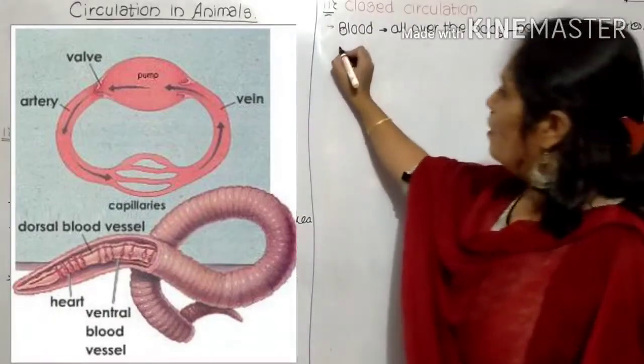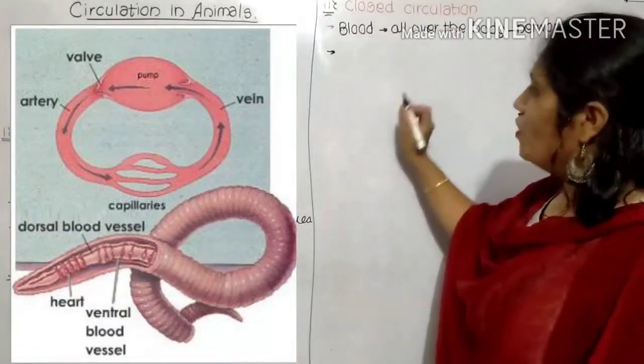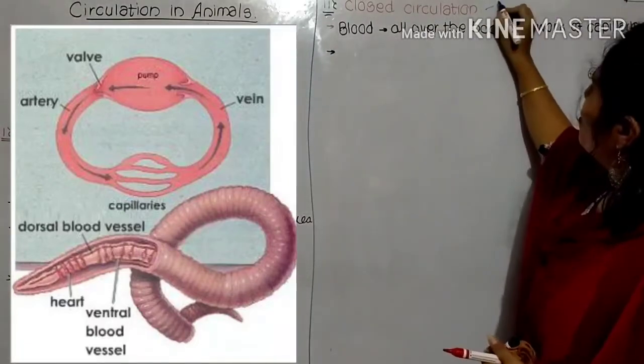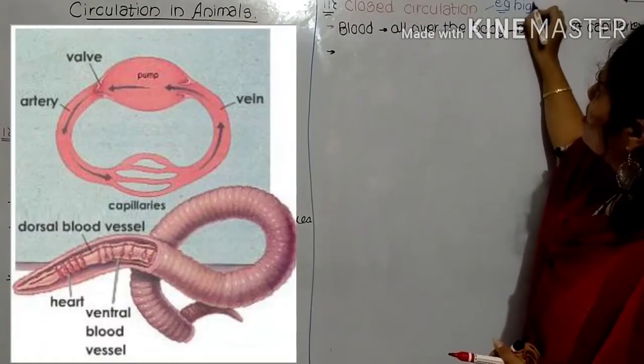In the closed circulatory system, the first thing I'll tell you is that this closed circulatory system mainly occurs in the higher annelids.